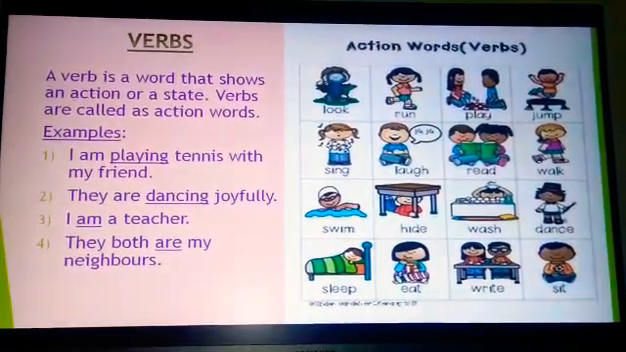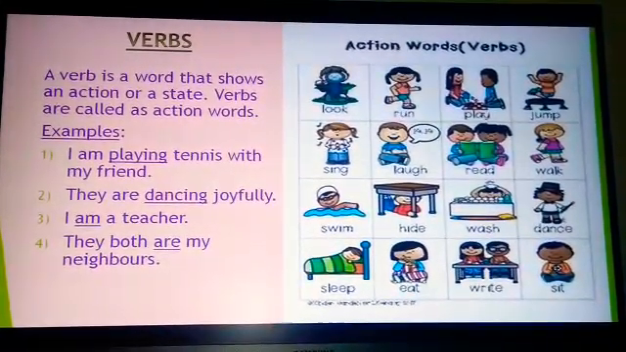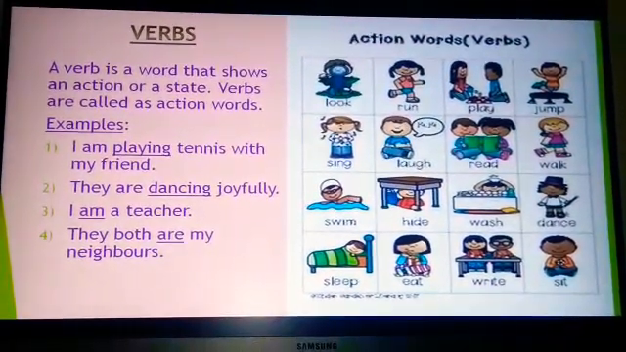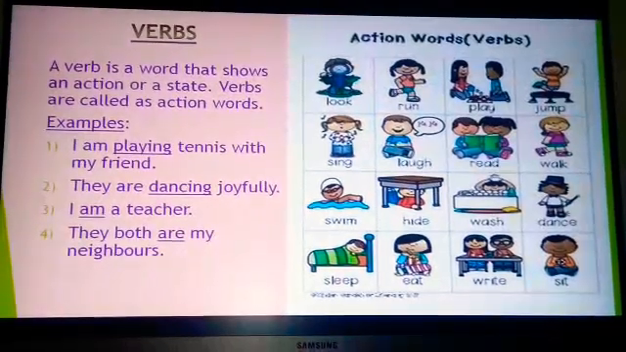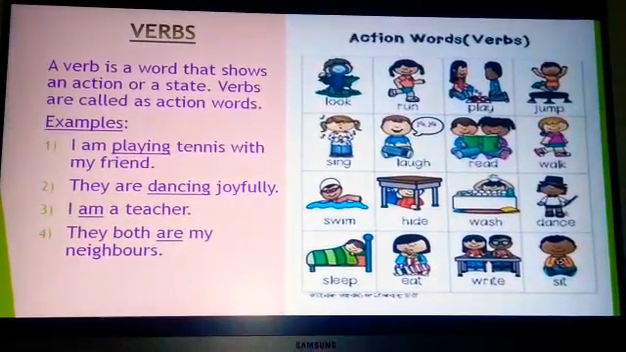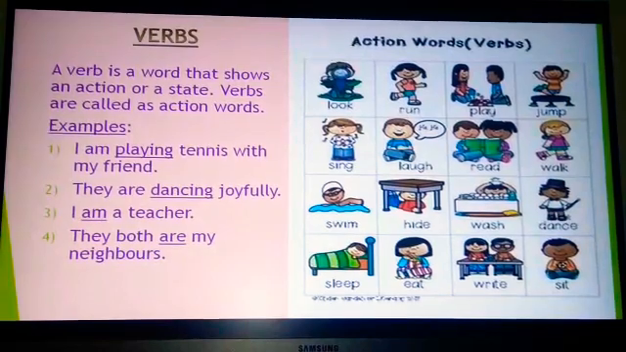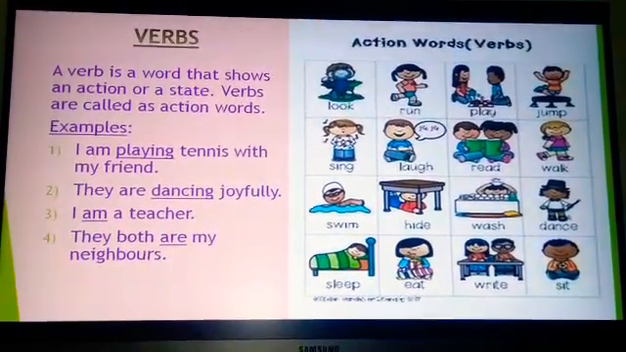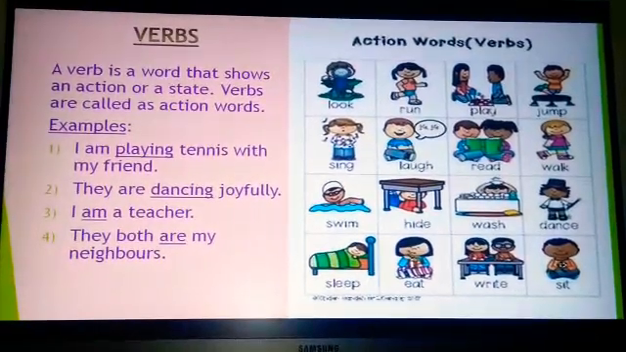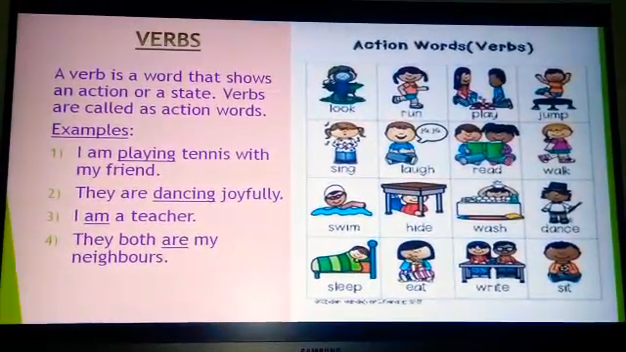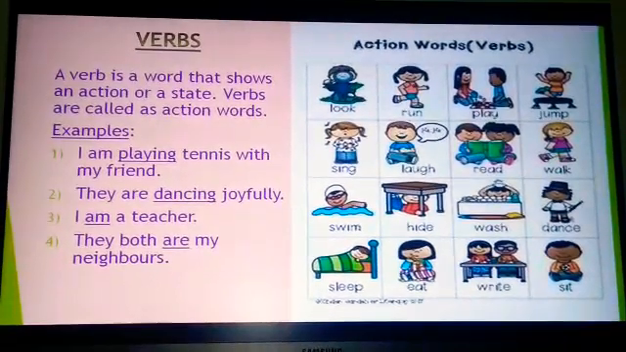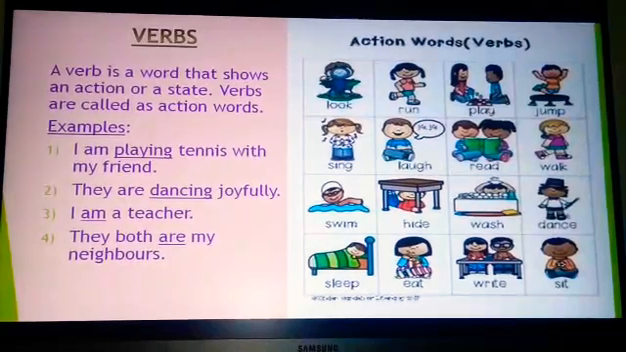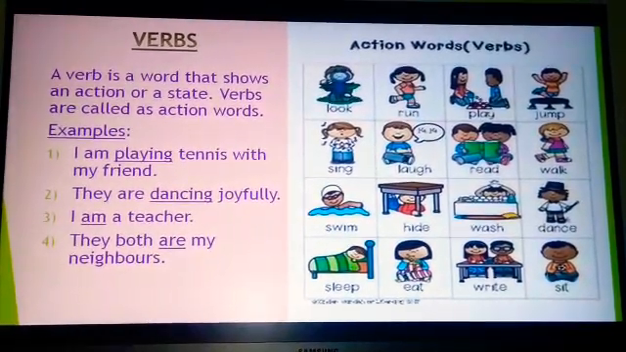Second example, they are dancing joyfully. Here in the second example we can see that dancing is an action performed, therefore dancing is a verb. Third, we can see that I am a teacher. Here in this third example, we cannot see any action being performed, but am is a verb. Why is am a verb? Because am is showing a state, that is a situation. It is just simply saying that I am a teacher.